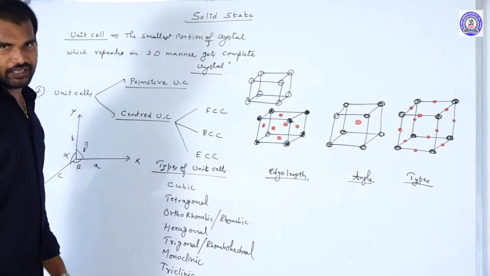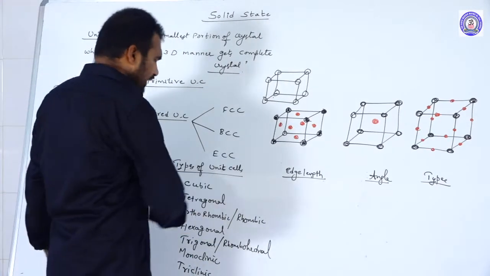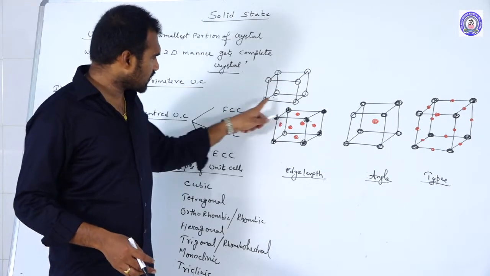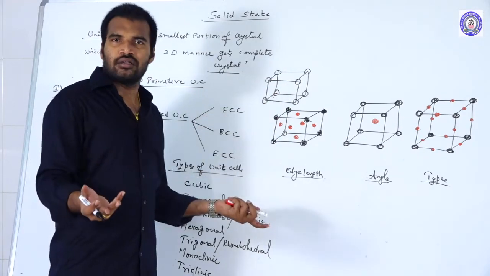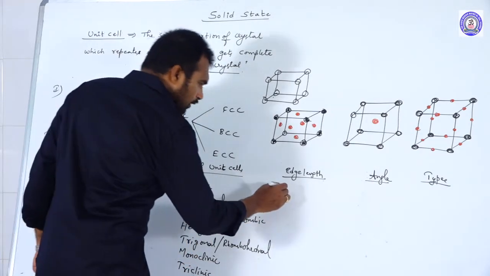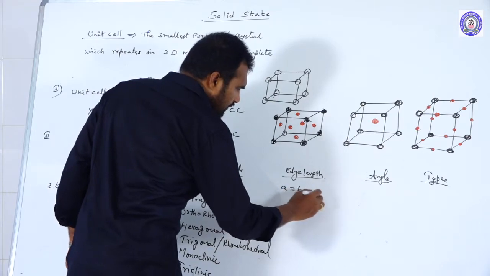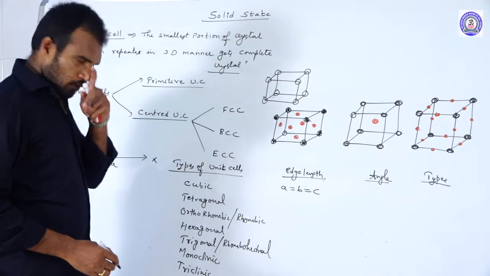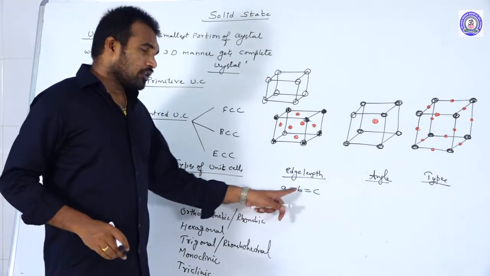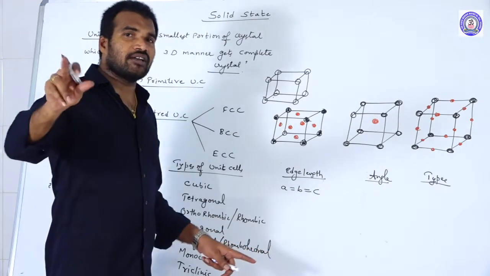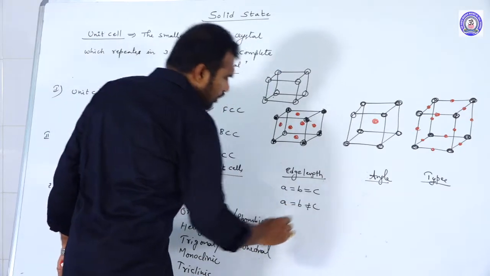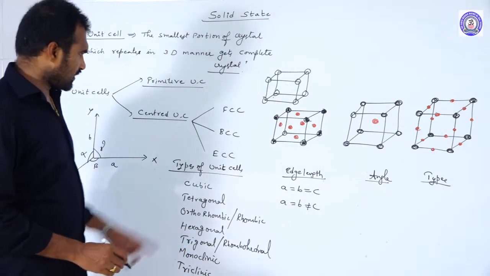If you take the cube, all edge lengths are the same. So in cubic, A is equal to B is equal to C. And in tetragonal, two edge lengths are the same but the third one is different: A is equal to B, but C is not equal to A. Okay, C is in which axis?